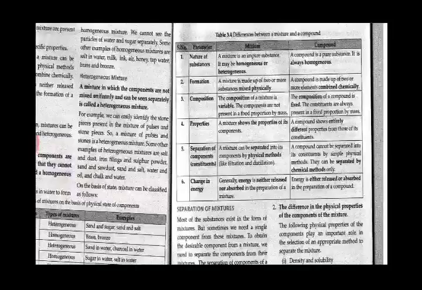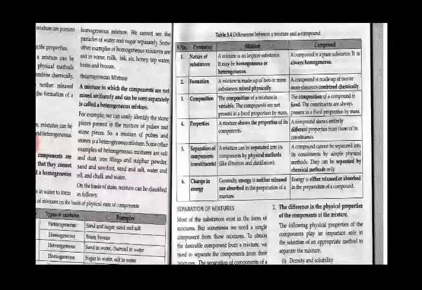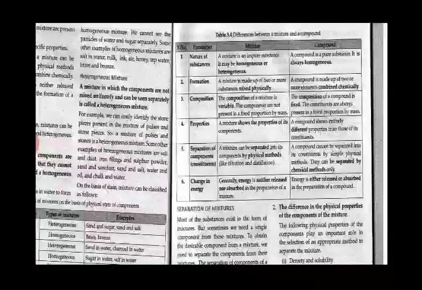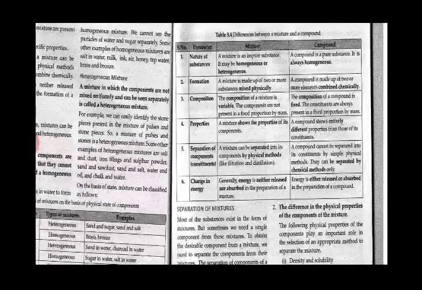What are the properties? A mixture shows the properties of its components and a compound shows entirely different properties from those of its constituents. Example, I have told you carbon dioxide gas, if you take it, is a colorless, odorless gas, right? And if you take up the ingredients, the combining elements, that is carbon and oxygen, they are entirely different. They have entirely different properties.